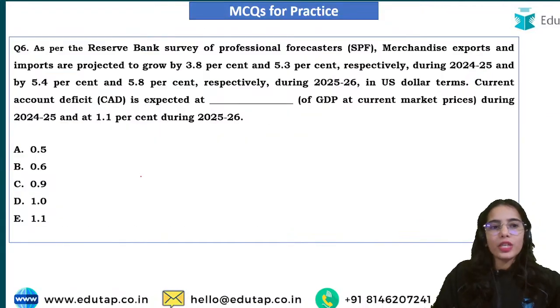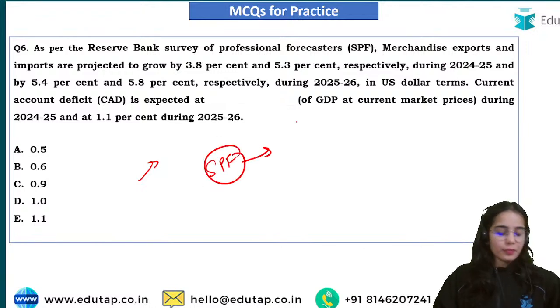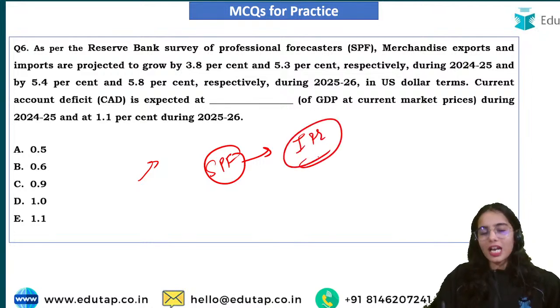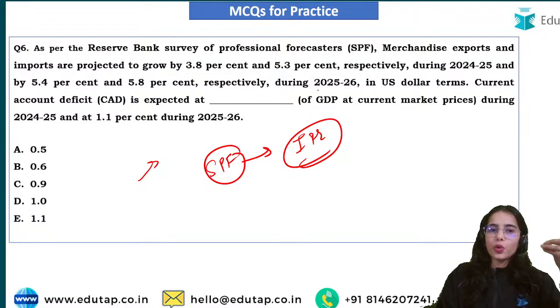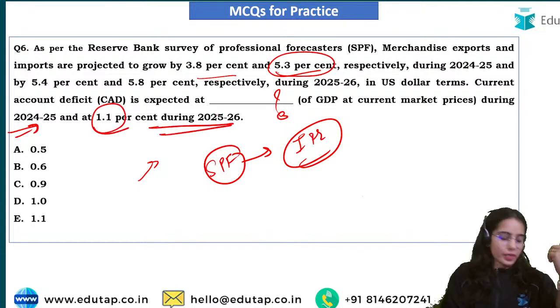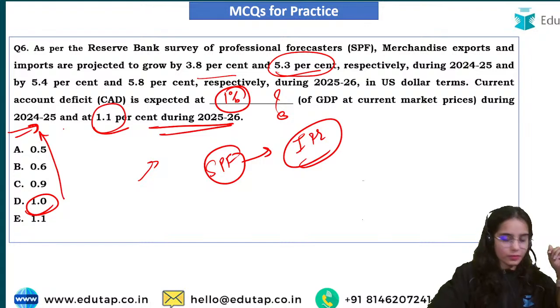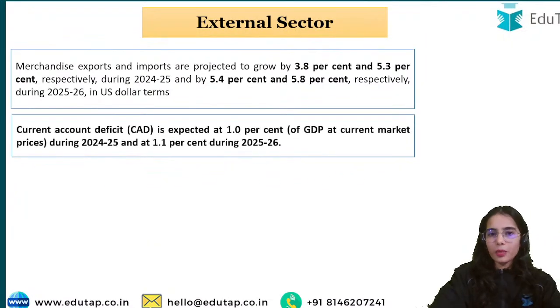Okay. Next question is regarding the survey of professional forecasters. In this, the data regarding imports and exports have been mentioned: exports are projected to grow by 3.8%, imports are projected to grow by 5.3%. So the current account deficit is expected at what percentage during 2024-25 and at 1.1% during 25-26? So here the answer is 1%. Yes, very good everyone, the current account deficit is expected at 1% during 2024-25. Got it? Nice. So these are the data points that have been presented.